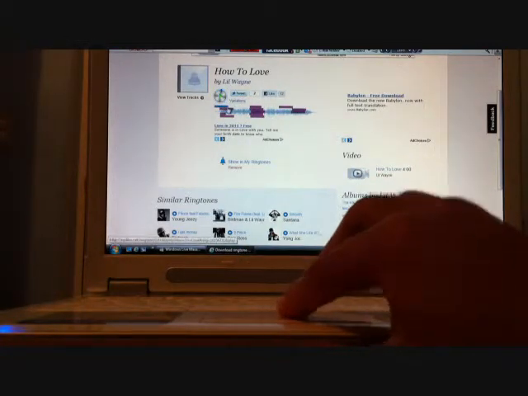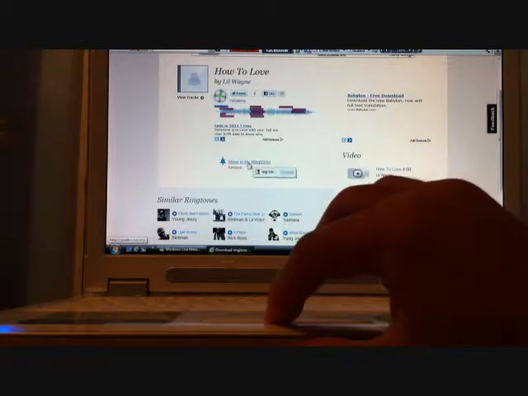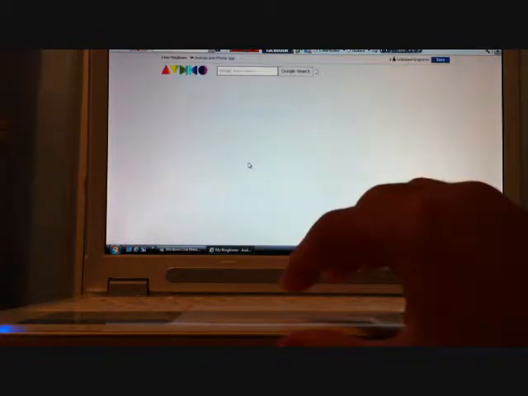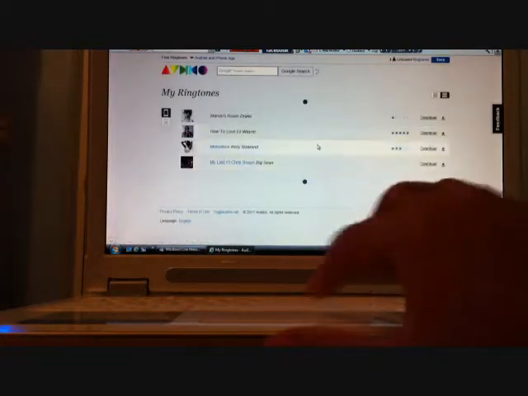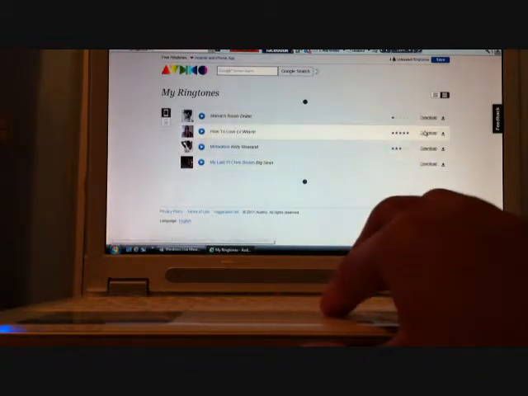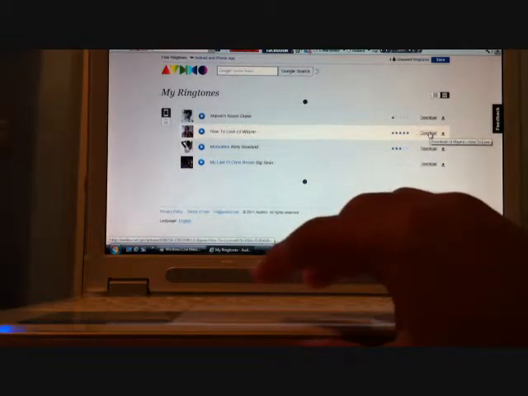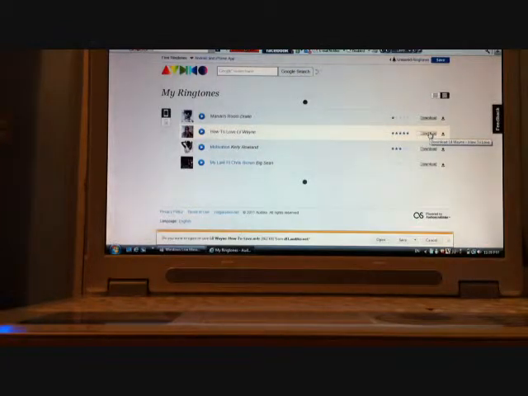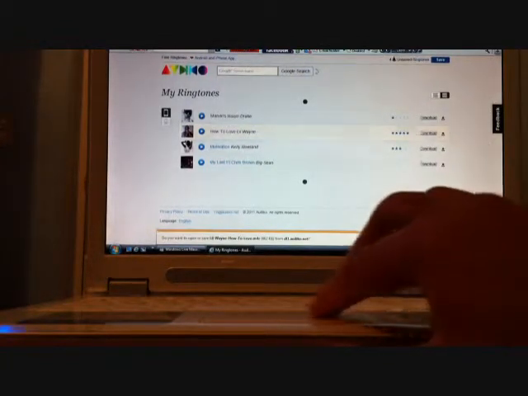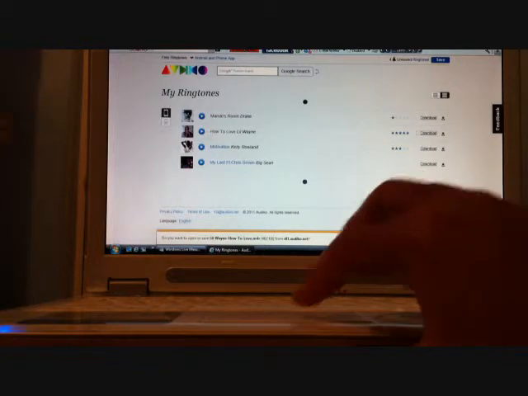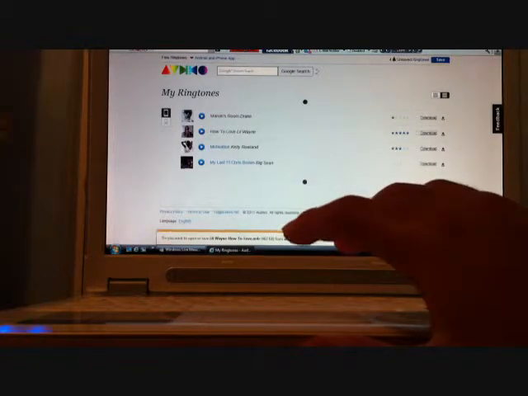So you want that, right? Then you want to pick show in my ringtones. Then you want to download it. Then save as. Make sure you have a ringtone folder so you know where it's going. Ringtones there. Save.